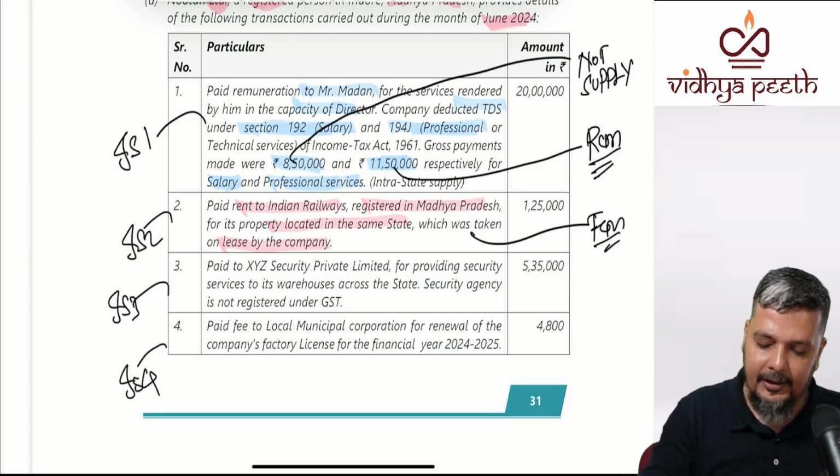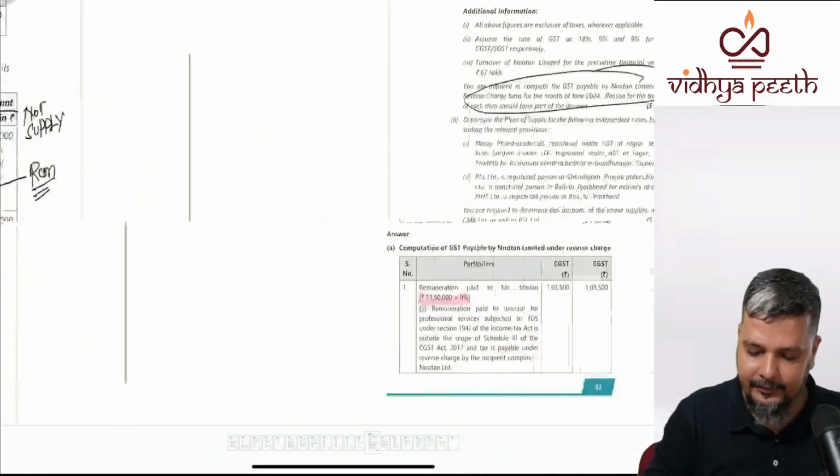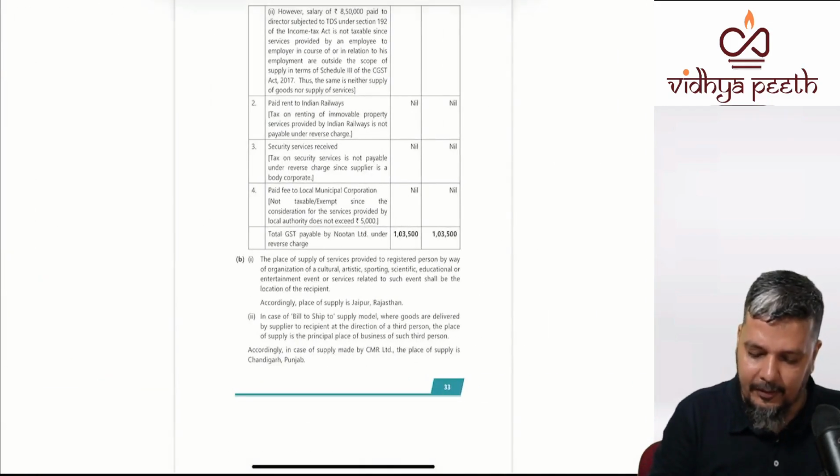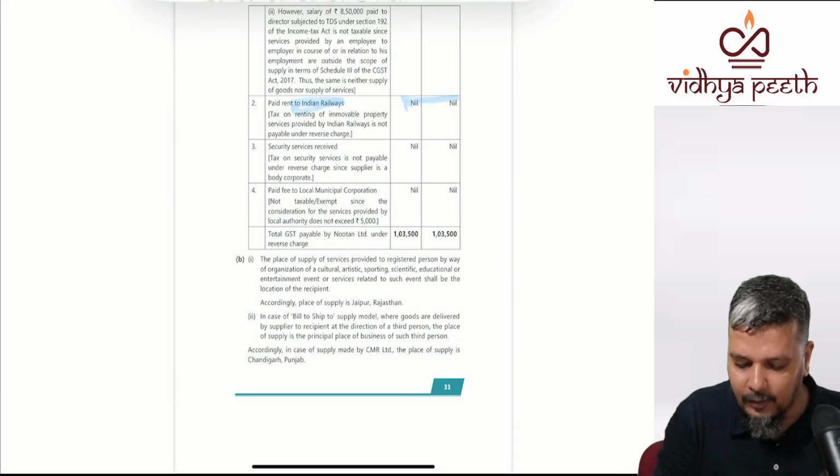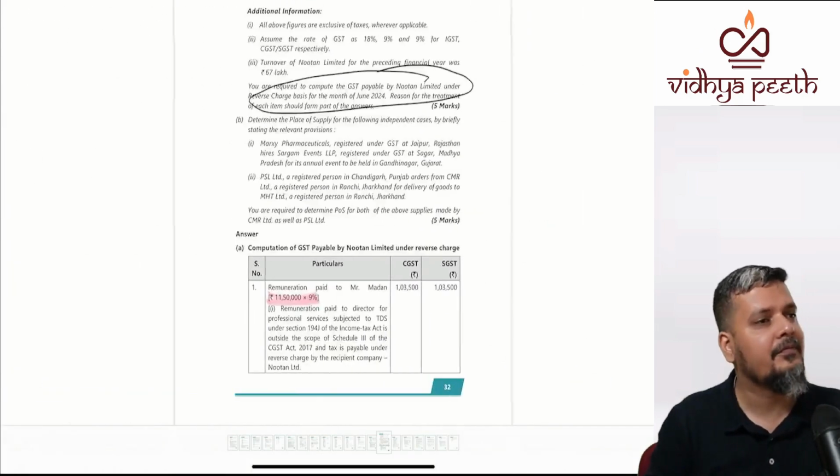So whether this will come in the calculation part of Nutan Limited. No. It will not come in the calculation part of Nutan Limited. No RCM.